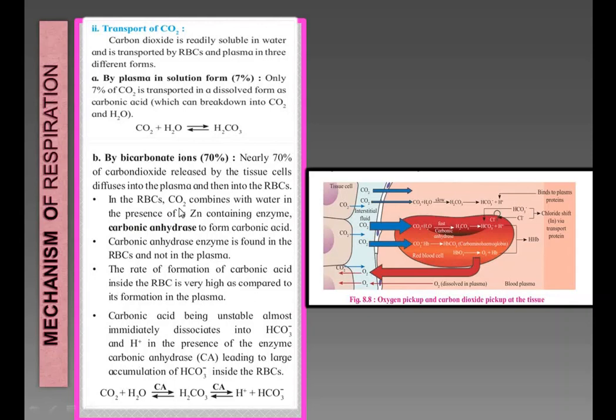In the RBCs, carbon dioxide combines with water. This is the carbon dioxide. See here in the figure, this carbon dioxide comes from tissue cells into the red blood cells and combines with water in the presence of a zinc-containing enzyme. This enzyme is called carbonic anhydrase, to form carbonic acid.